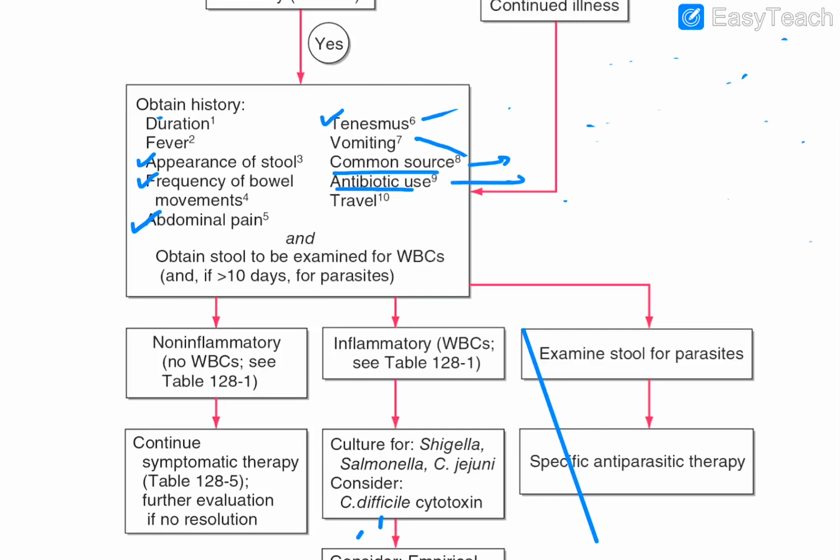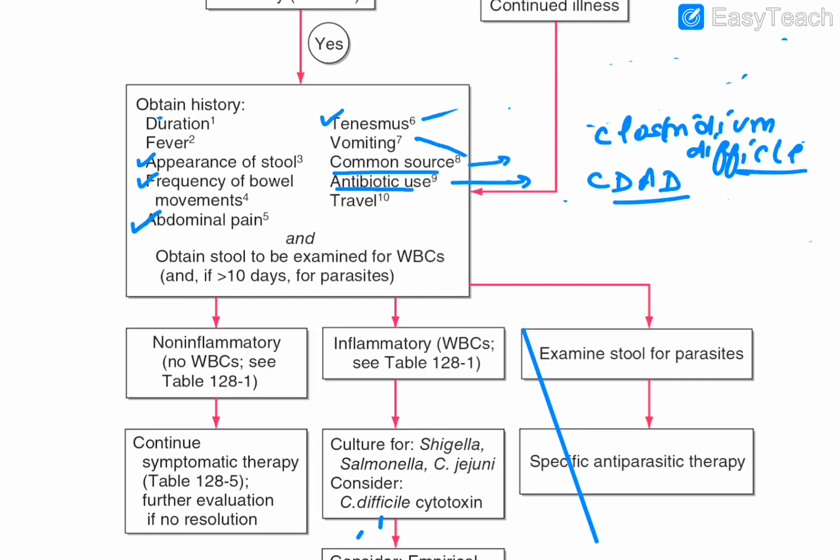Antibiotic use, you know guys, that is the reason for CDAD, that is the Clostridium difficile associated diarrhea. Usage of clindamycin and more usage of third generation cephalosporins lands the patient with this CDAD. And what is CDAD? Clostridium difficile associated diarrhea, which associates with antibiotic use. And the travel history. Travel history suggests what, guys? It suggests traveler's diarrhea. Okay, another entity, caused by what? Enterotoxigenic E. coli. So that is what is termed traveler's diarrhea.